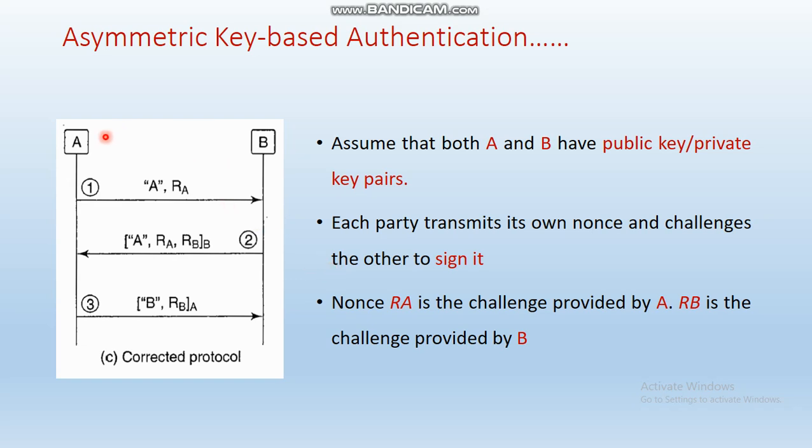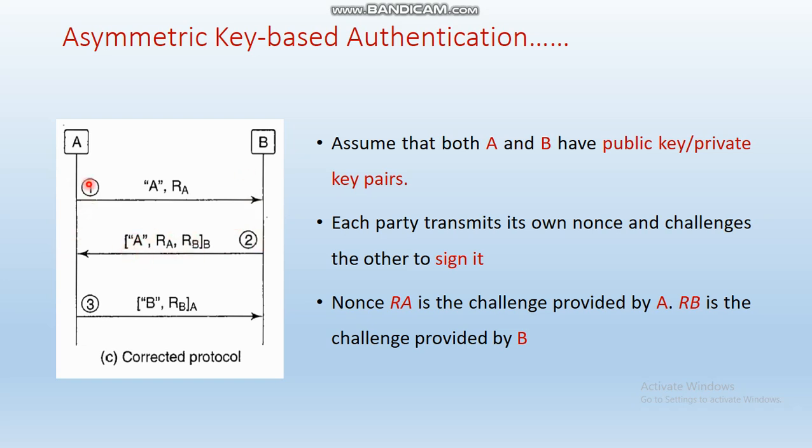Now let us see the corrected protocol of asymmetric key based authentication. So again consider two parties A and B. You can see that party A is going to send the identity and RA value to party B, but what party B does here is he is going to send back the identity A and RA value and also the RB value, and that particular thing he is going to sign with the help of his private key. So that is represented here. Okay, B is going to send that complete thing to party A's side.